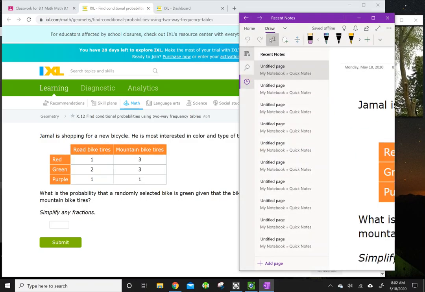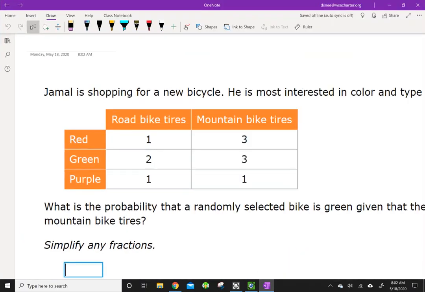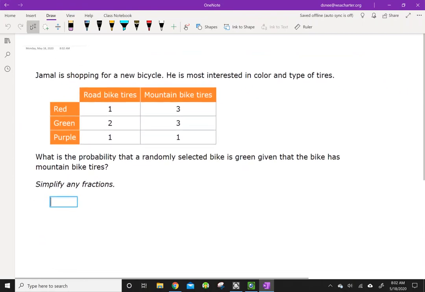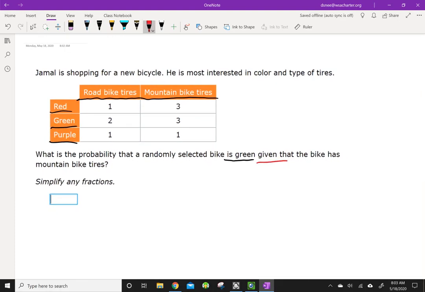I'm going to read about this new bicycle that Jamal is shopping for. He's most interested in color and types of tires. So we've got the types of tires, those are my column headings, and then we've got the color of the bike over here, the row headings. We're trying to find the probability that a randomly selected bike is green given that the bike has mountain bike tires.